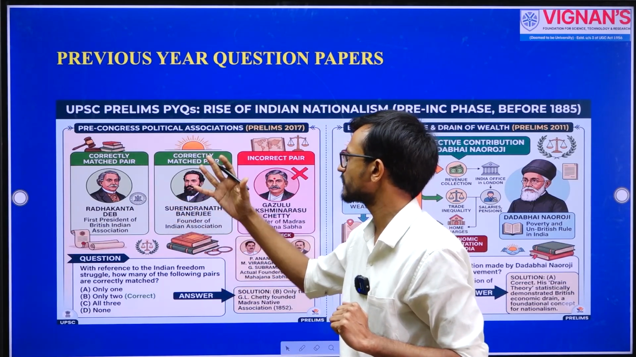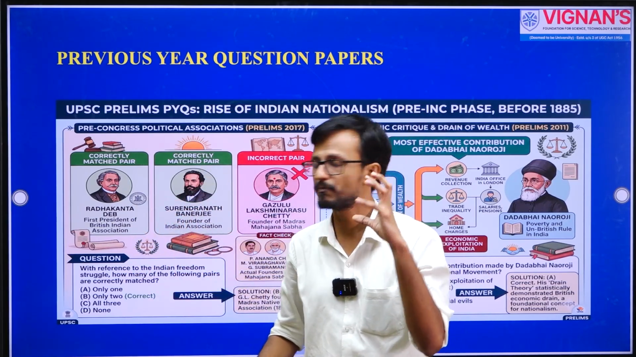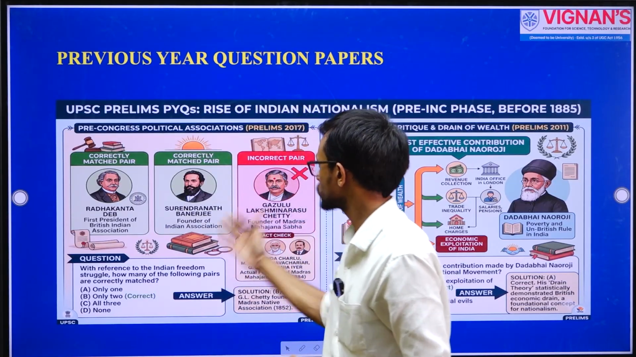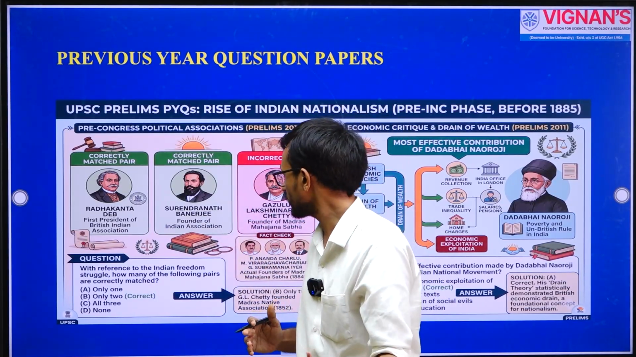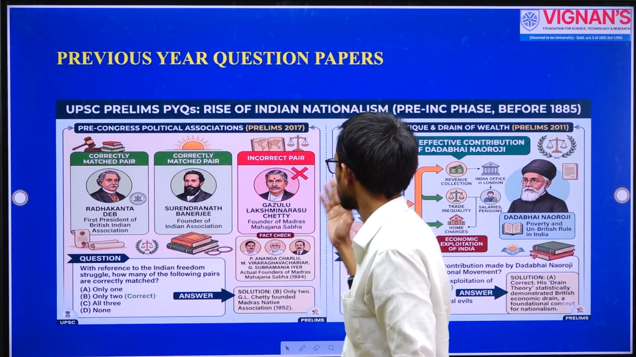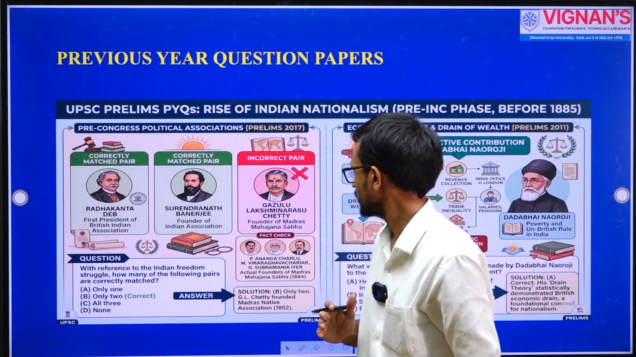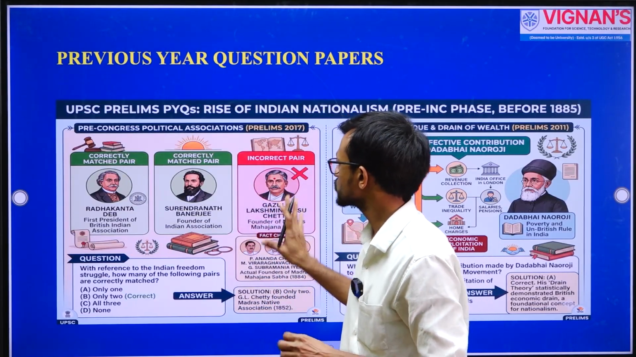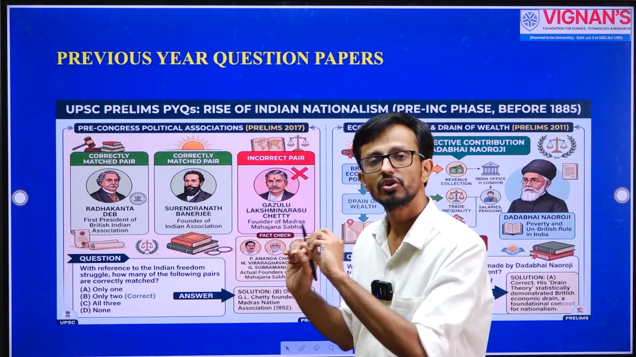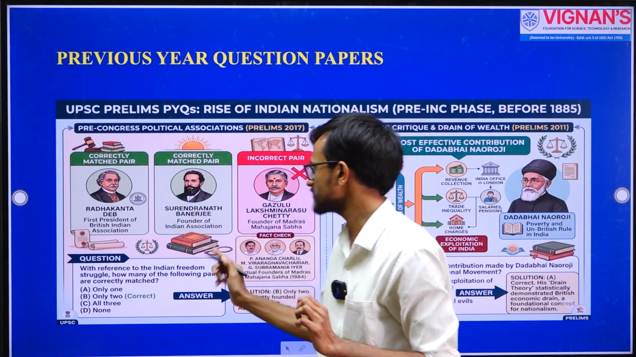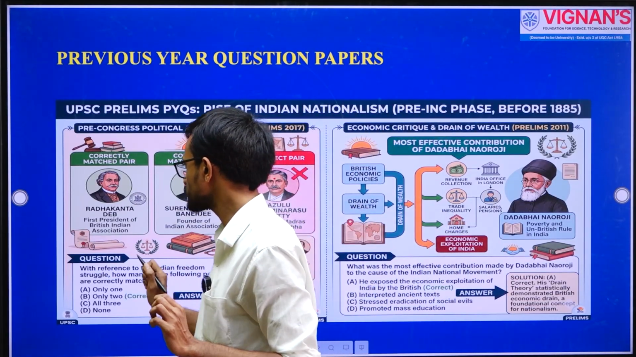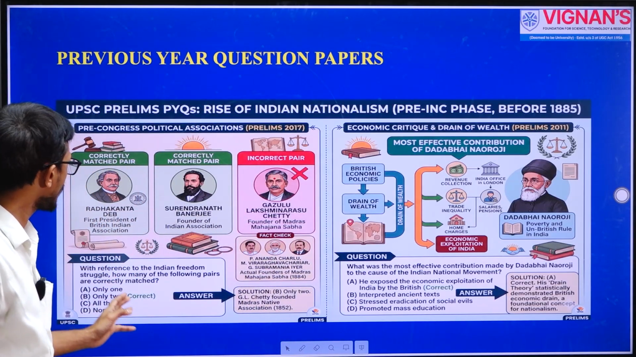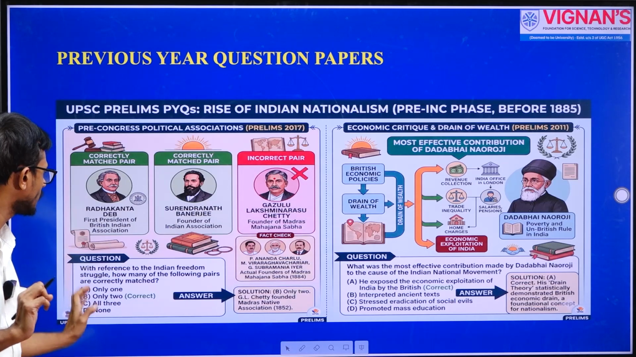So you have the photos of Radhakant Deb, who was the president of British Indian Association. We spoke about British Indian Association. Surendranath Banerjee, who was the founder of Indian Association, and Ghazulu Lakshmi Narasu Chetty, founder of Madras Mahajana Sabha. So three options are given. So they are asking to show the correct options. So the first option is only 1, second option is only 2, that is the first and second. The third option is all 3, and the fourth option is none.